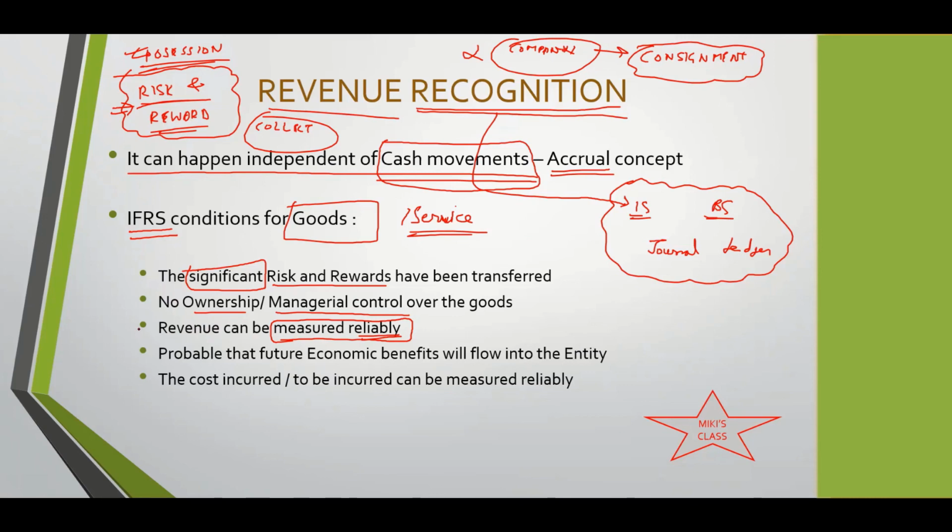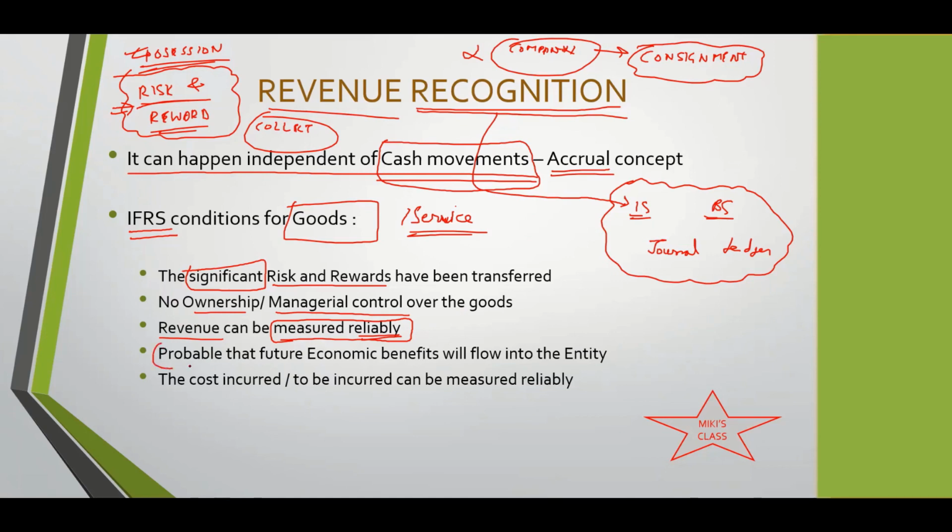Why is this important? There might be a lot of projects wherein you're not very sure at the outset how much revenue you will get. With certain contracts, as the contract evolves and progresses, only then will you be able to find out how much the revenue will be. You might not be able to know about it right at the outset. In that case, you cannot recognize the revenue in the income statement. Got it?